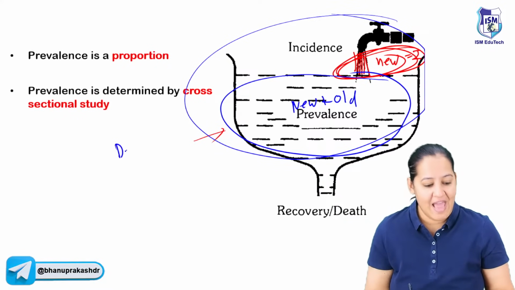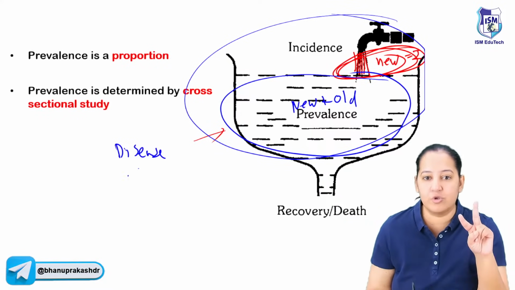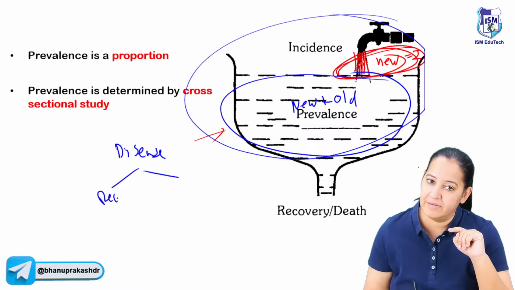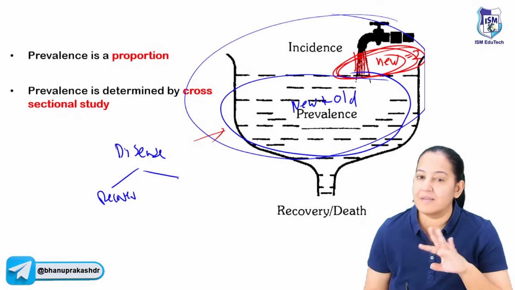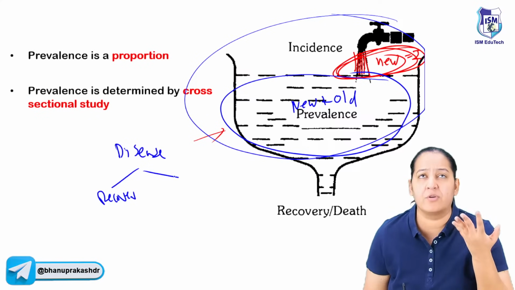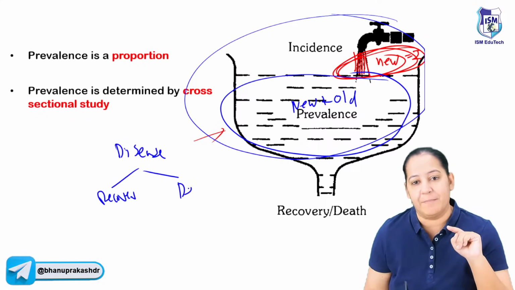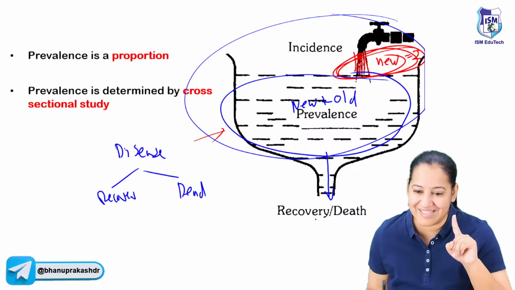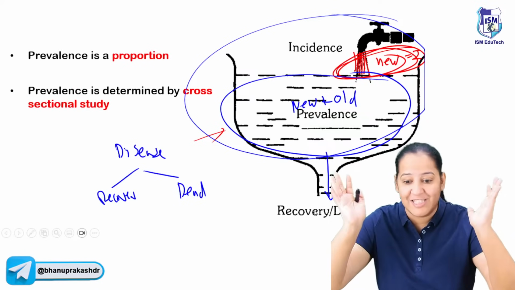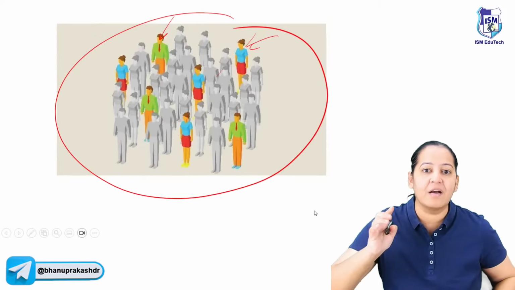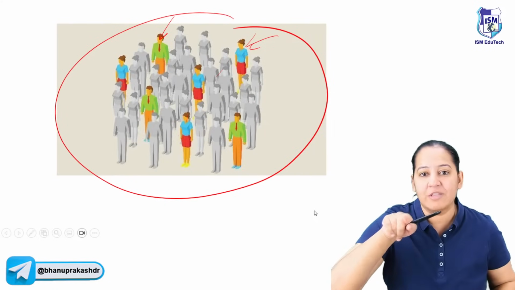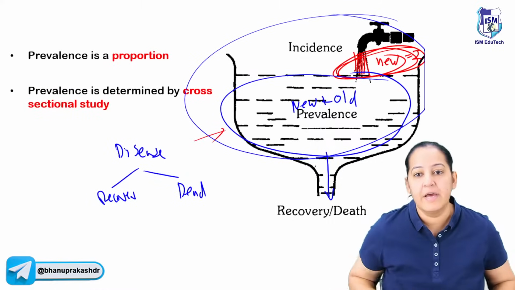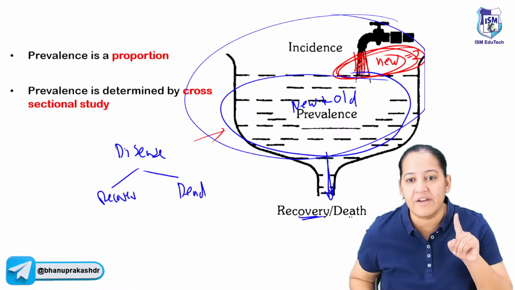Now, whenever someone has any disease, there are only two options. If the person is lucky, taking the treatment, the person will recover and again become healthy. And if the person is unlucky, not taking the treatment or the disease is very grave, the person will be dead. So there are only two options to come out of this container. The container is a group of diseased people in a community. Can you see the colored people? These all are diseased people. Now they all have only two fates: either they will recover or they will die. So the outlet is either recovery or death.